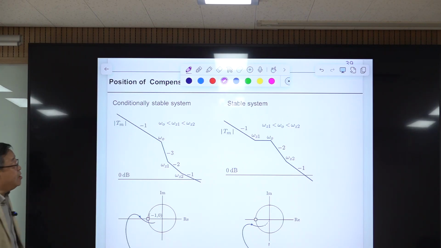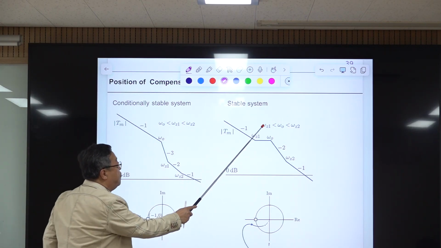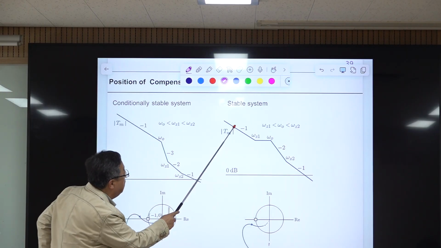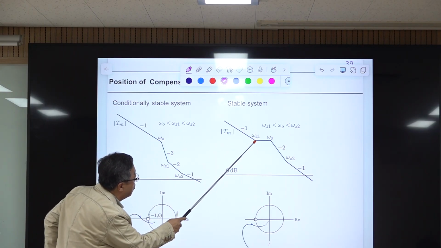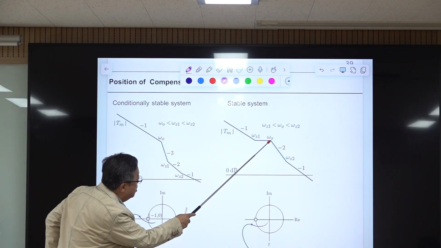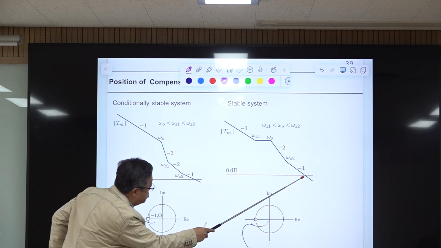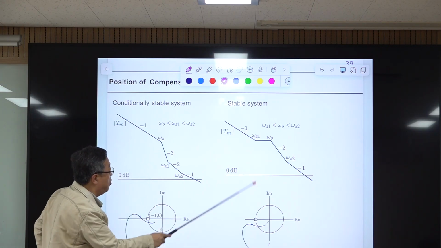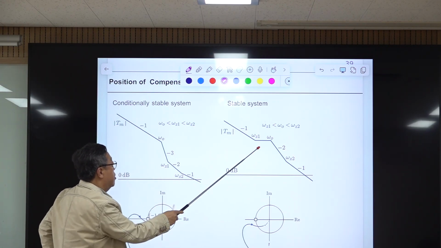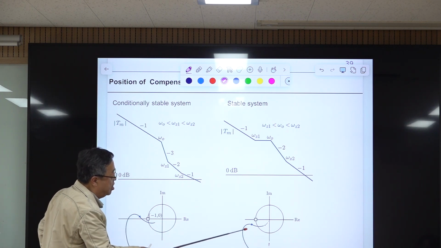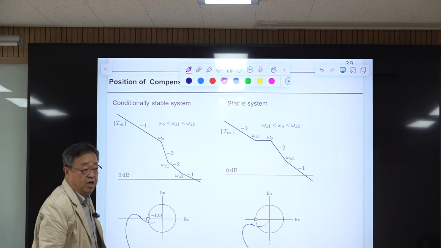To avoid that, you place one zero before the double pole frequency and another one after the double pole frequency. Then the minus 1 slope goes to a horizontal line, then a minus 2 slope, and we have one zero here, giving minus 1 slope. Then the polar plot of this loop gain curve is something similar to this. This is stable, right?